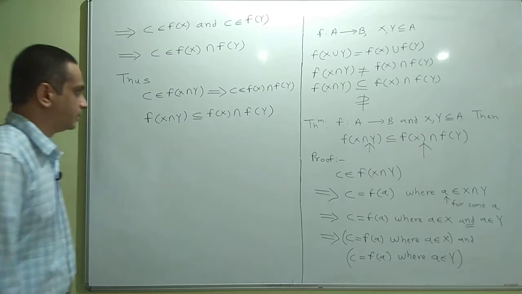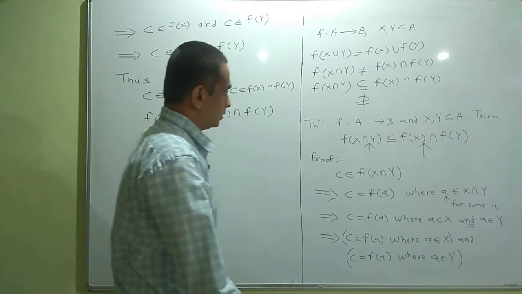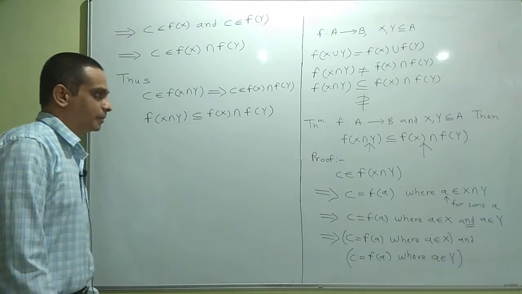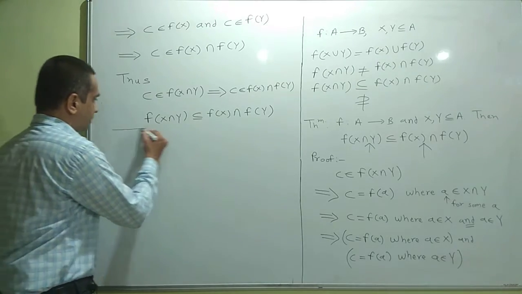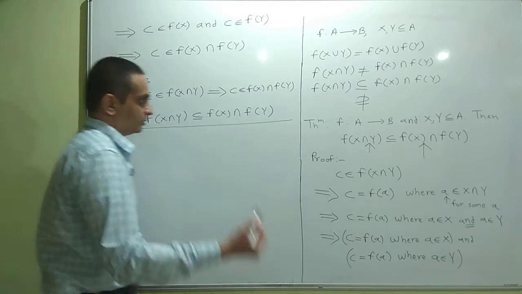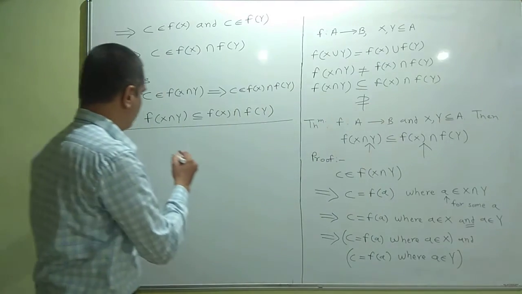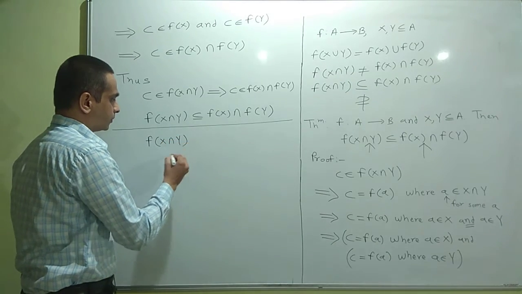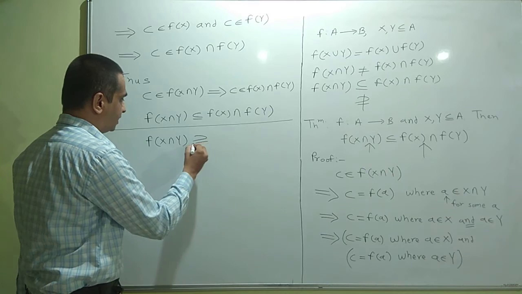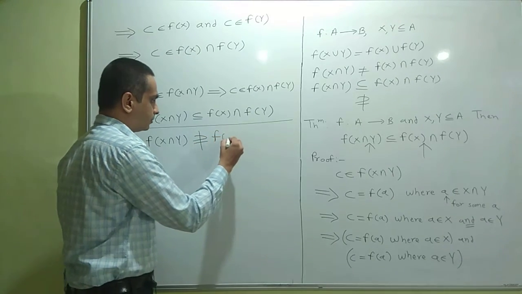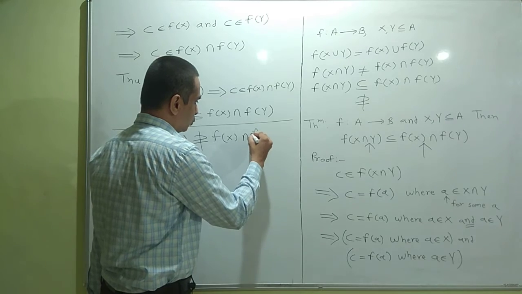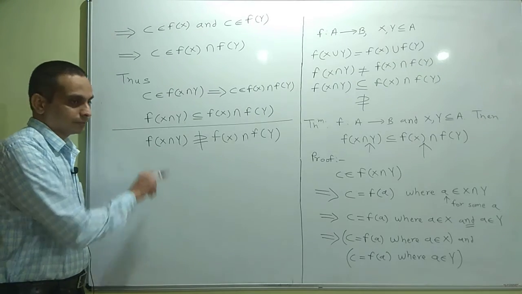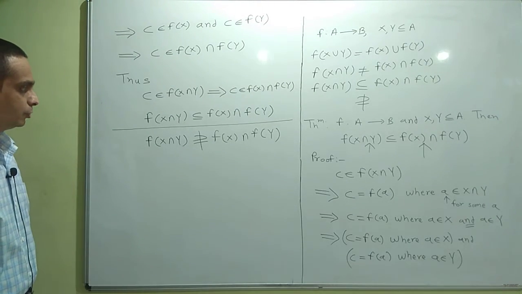Whenever the statement is false, we may try to find some counter example. It may not always be possible, but we are saying that this reverse way inclusion does not hold. So for this purpose, you can find a counter example. Please refer to the notes which I am providing to you. You can find a counter example for this statement in the notes.